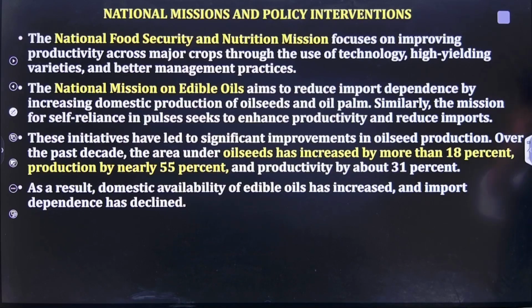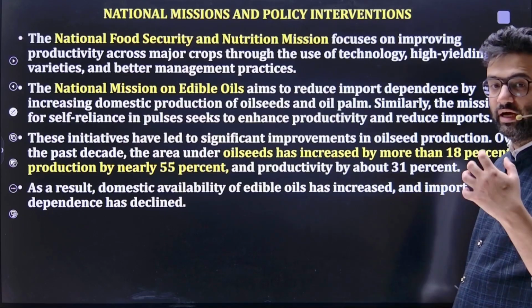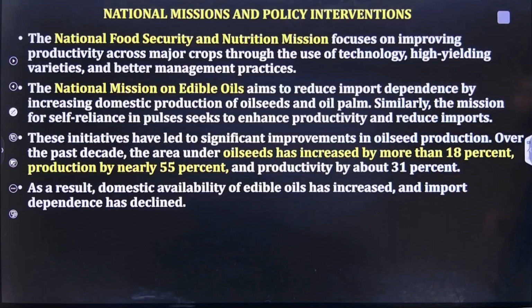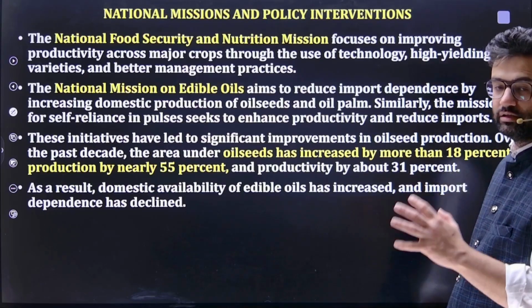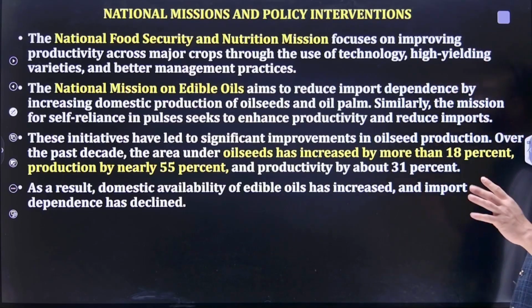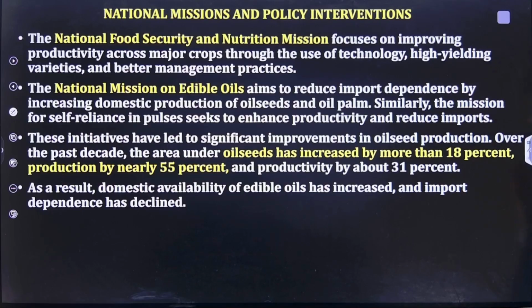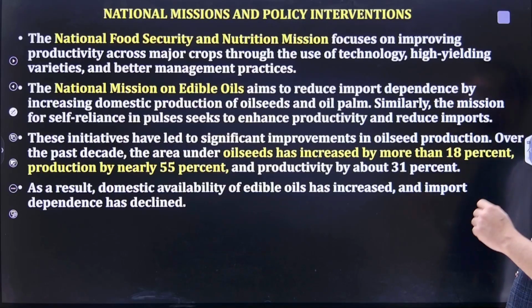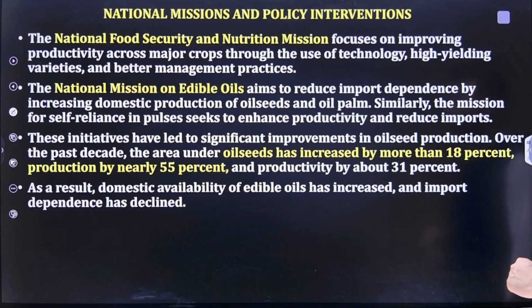Then the National Mission on Edible Oil, because we import edible oil a lot. The National Mission on Edible Oil aims to reduce import dependency by enhancing domestic production of oil seeds and oil palm. We also focus through the PM Asha scheme regarding the oil seeds part. Similarly, the Mission for Self-Reliance in Pulses, again under the PM Asha scheme, seeks to enhance productivity and reduce imports. So these initiatives have led to significant improvement in oilseeds production.